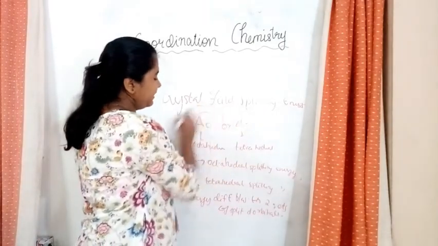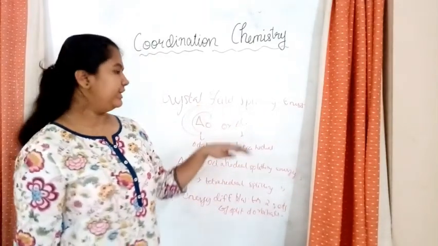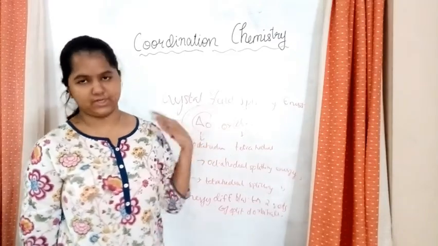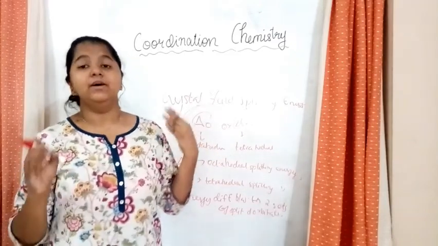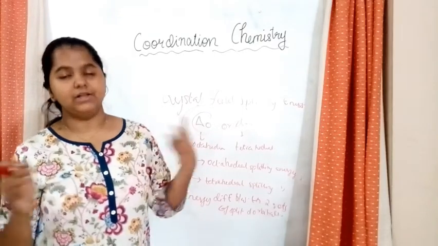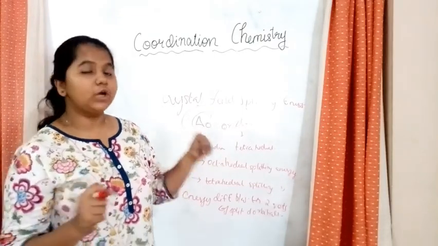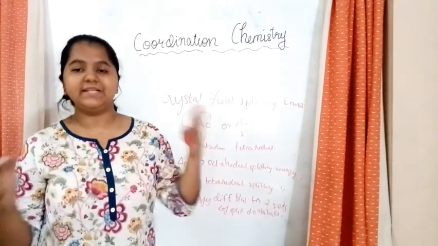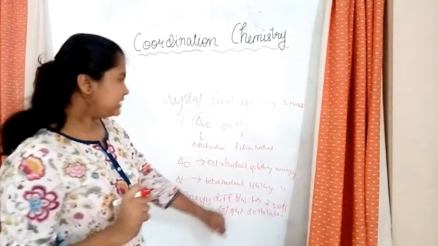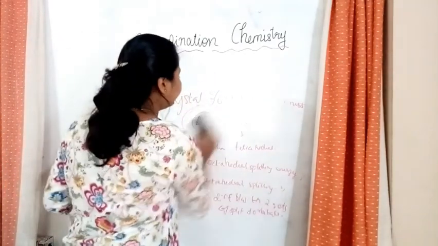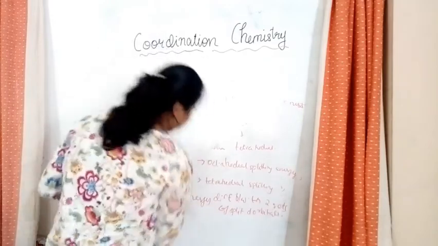That is represented by delta O or delta T. And delta O is for octahedral and delta T is for tetrahedral. So delta O is the octahedral splitting energy and delta T is the tetrahedral splitting energy. And to talk about what is this crystal field splitting energy, that is the difference between the two split d orbitals. So now we have to learn about what is barycenter.